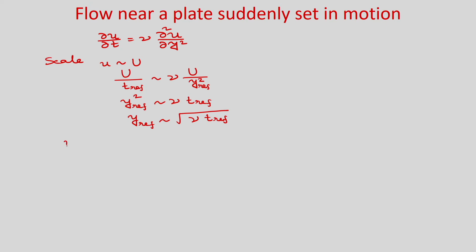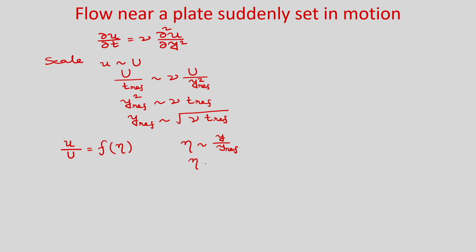We will use u by capital U as a function of some similarity variable eta, and this eta will be just y by y reference. Okay. So, obviously, in this eta, y reference, you can see, is root nu t reference.